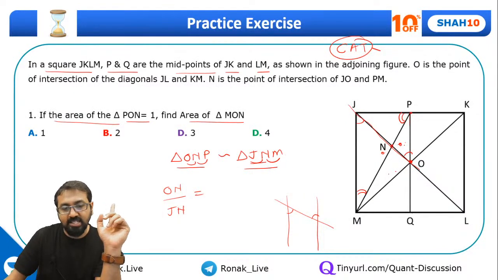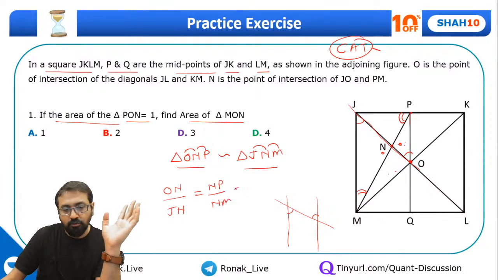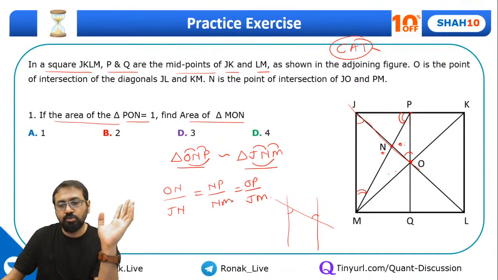If these two triangles are similar, let me show you once again how I am writing it. The order has to be carefully taken. So ON upon JN will be same as NP upon NM, and NP upon NM will be same as OP upon JM. So OP upon JM, this will be same.